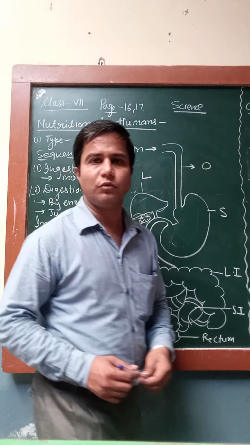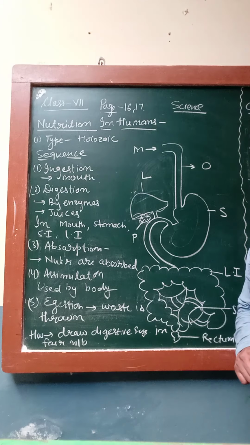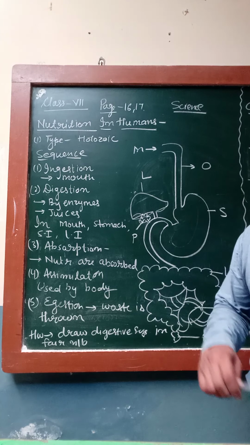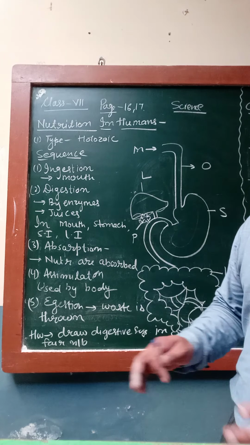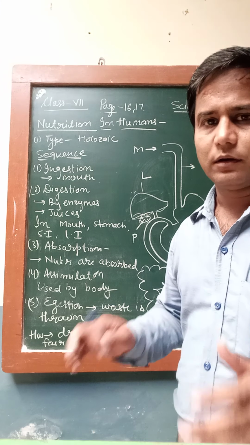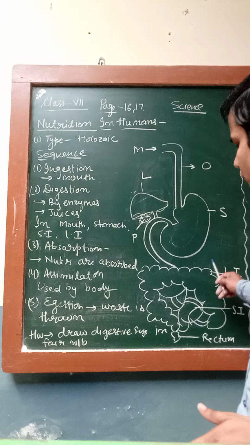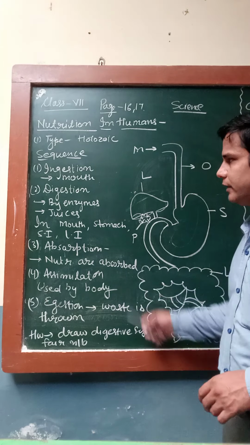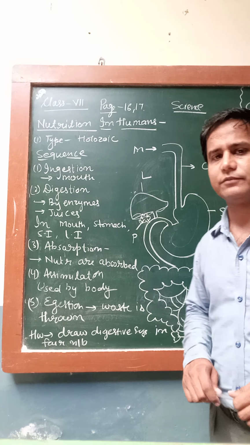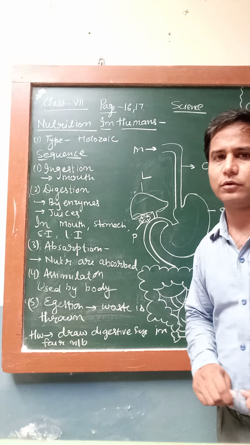In the homework you have to read the process thoroughly and draw the diagram in your fair notebook. You can use a color pen also, or you can use a pencil. It's up to you how you draw the diagram. It is not compulsory to make it colorful. So this is your homework. Complete your work and read the process thoroughly. It is a very important process for our body and for your syllabus also.